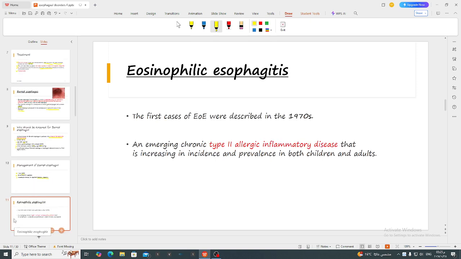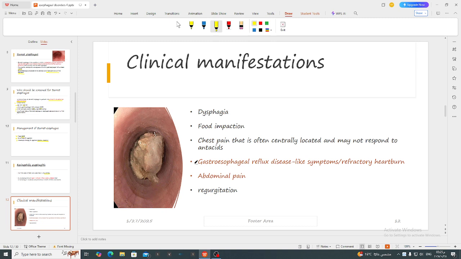We go to eosinophilic esophagitis, which is a relatively new disease. The first cases of eosinophilic esophagitis were described in the 1970s. It is an emerging chronic type 2 allergic inflammatory disease. It is increasing in incidence and prevalence in both children and adults. Most patients with eosinophilic esophagitis suffer from dysphagia, episodes of food impaction, chest pain, sometimes gastroesophageal reflux disease-like symptoms which are refractory to antacids, rarely abdominal pain and regurgitation.